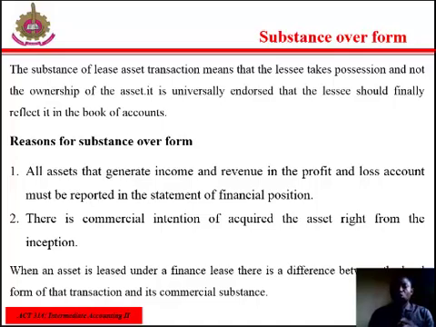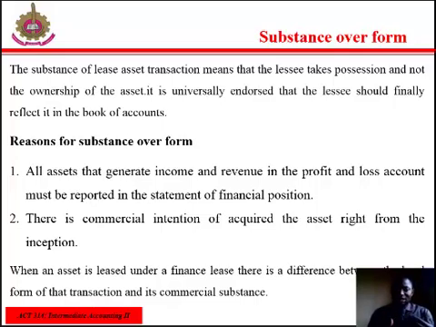Substance over form includes commercial substance and legal form. In many types of transactions, there is a difference between commercial substance and the legal form. Commercial substance reflects the financial reality of the transaction, while the legal form is the legal reality of the transaction. Accounts are generally required to reflect commercial substance rather than the legal form.